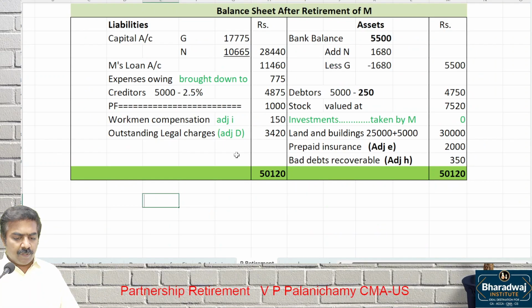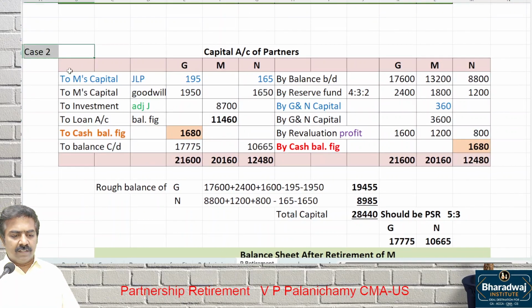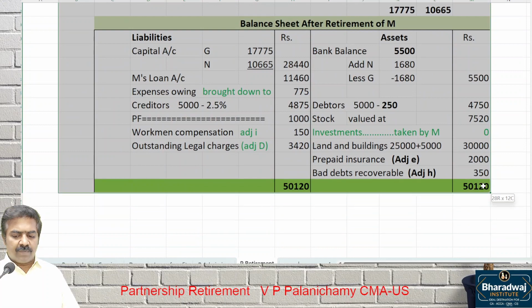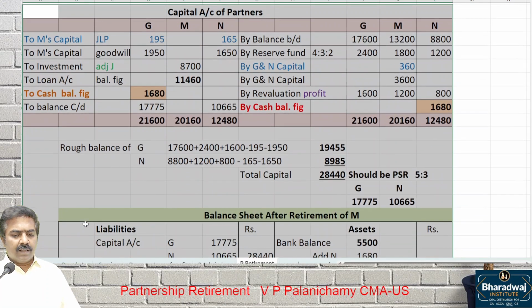Look at how much we have to pay to the retiring partner. How much do we transfer to the loan account? 11,460 we have to pay. So that is case 3. All are the same. Only difference is the retiring partner should be paid. Who should be paid? M should be paid.